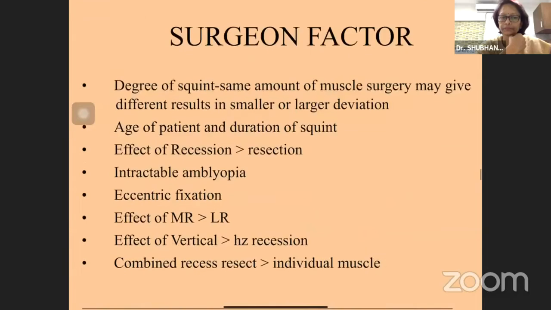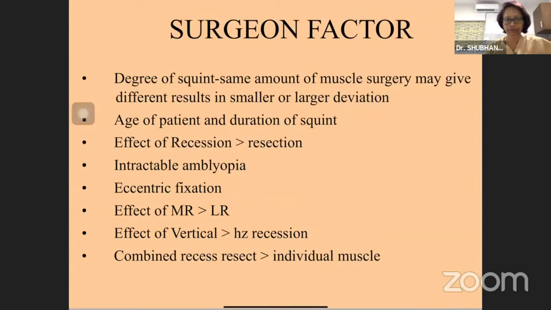Then there are surgeon's factors, degree of squint. The same amount of muscle surgery may give different results in smaller or larger deviations. Age of the patient and duration of the squint has an effect. Recession is more effective as compared to resection. If there is presence of intractable amblyopia, that affects the management. Eccentric fixation affects the management. The effect of medial rectus is more as compared to the lateral rectus. The effect of vertical muscles is more as compared to the horizontal recessions. And combined recess-resect has an additive effect.